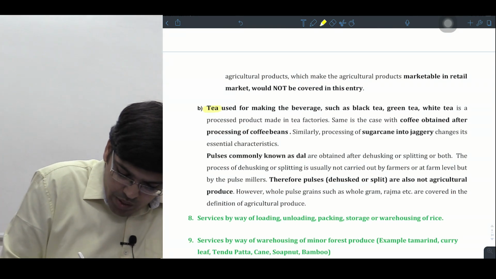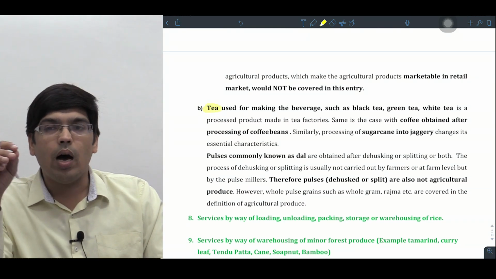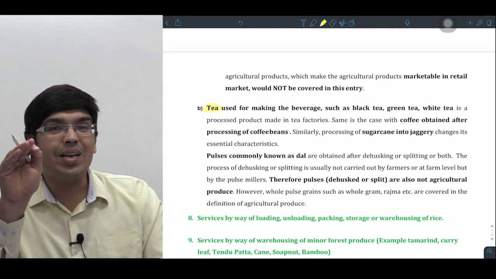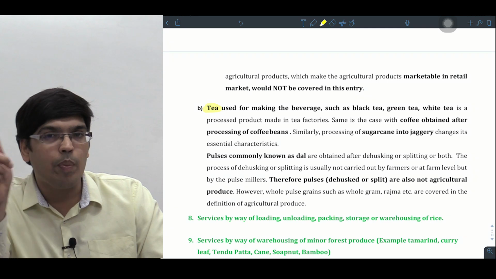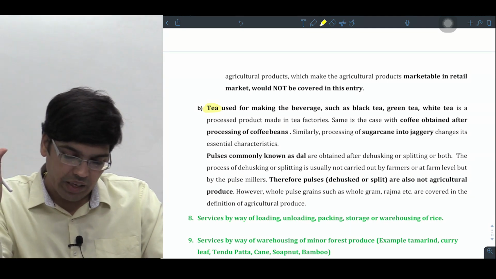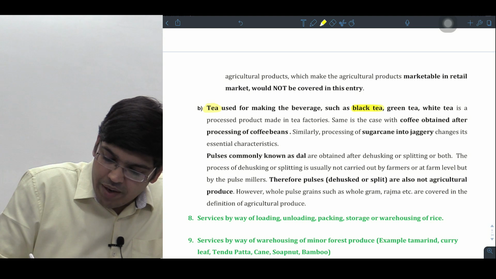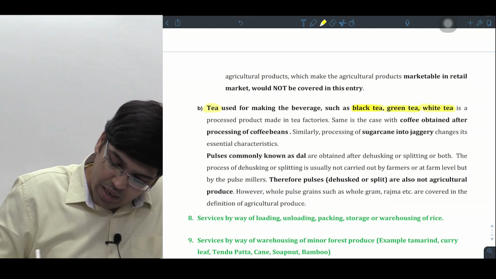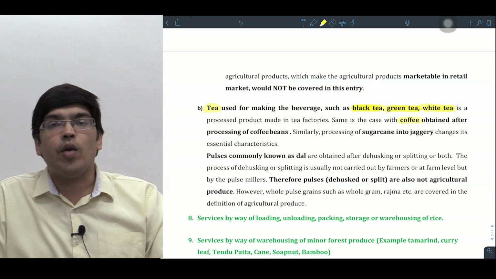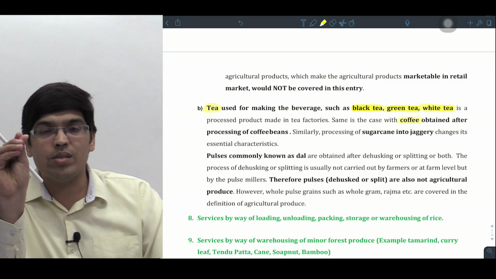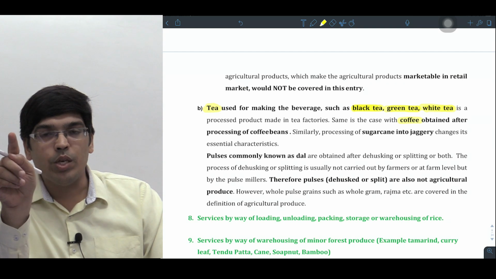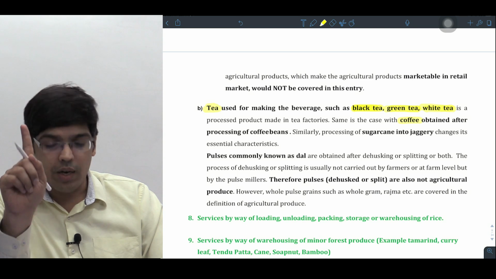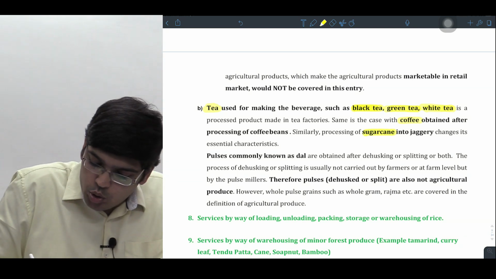Sir, what about tea? See, when you grow tea plants, up to the point you are plucking the tea leaves, it's okay. That's taken as agriculture produce. But converting the tea leaves into tea powder is not taken as agriculture activity. Likewise, the same point will apply for black tea, green tea, white tea. These are all refined products, right? Likewise, for coffee I gave the example. If you are growing coffee plants, you got coffee beans, right? If you convert the coffee beans into roasted coffee or crushed coffee or ground coffee, that will all become what, sir? Taxable.